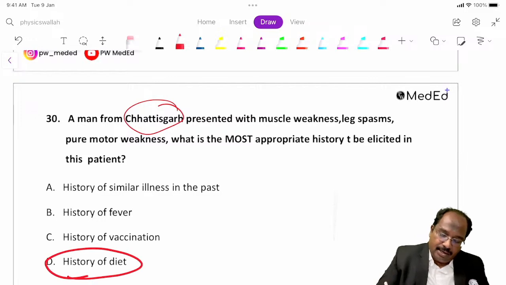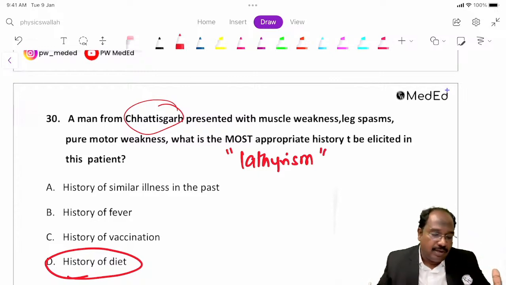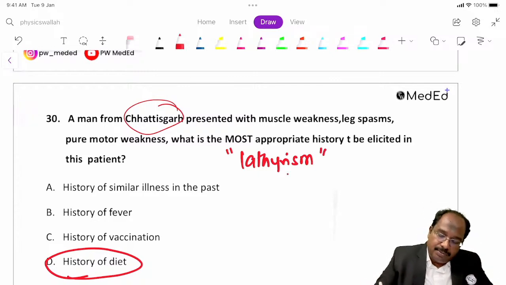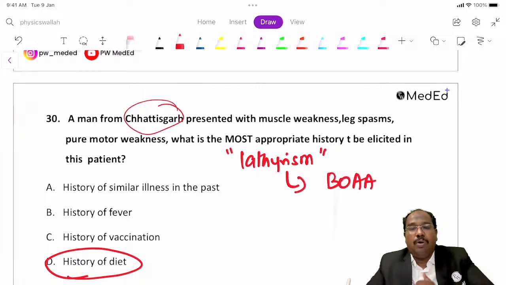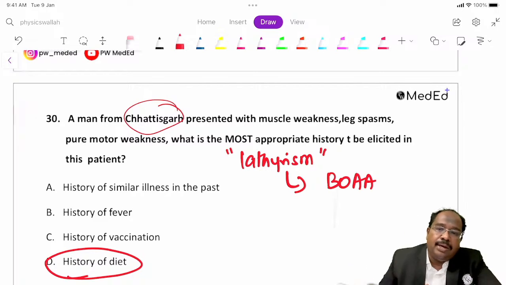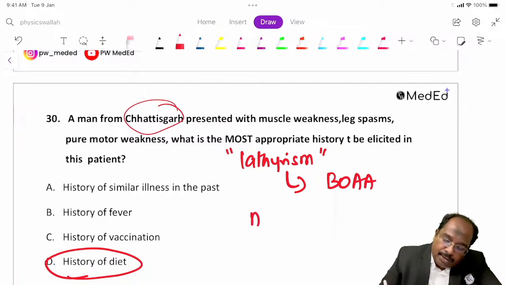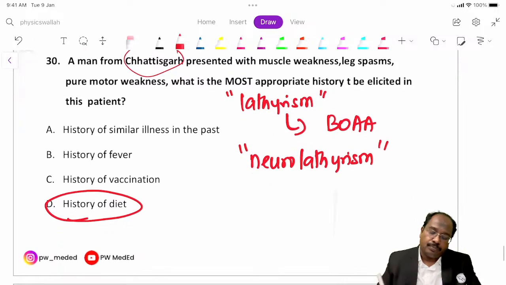So what condition are they talking about? The condition they are talking about is lathyrism, guys. This happens because of consumption of BOAA, beta-oxalyl aminoalanine. If they eat it over a period of time, it will cause neurolathyrism. It will affect the nerves.